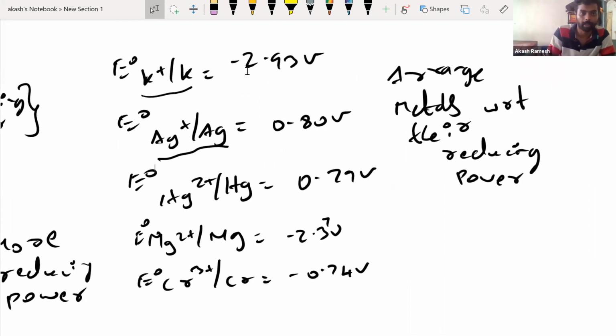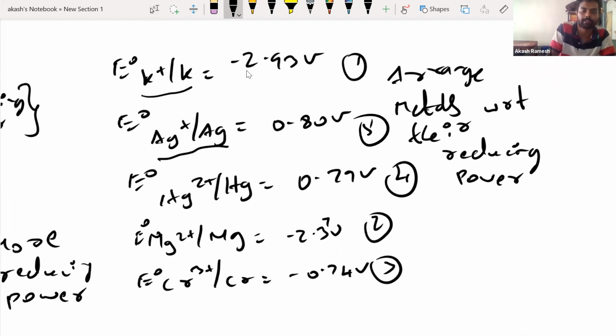So now, if I give the ranks, the first, most reducing power goes to the most negative value. This is 1, this is 2, this is 3, and after that you have positive values. Now you have to go for lesser positive value. So I would say this is 4 and this is 5. How many of you got this right? Okay, good. Maybe we'll solve one more.